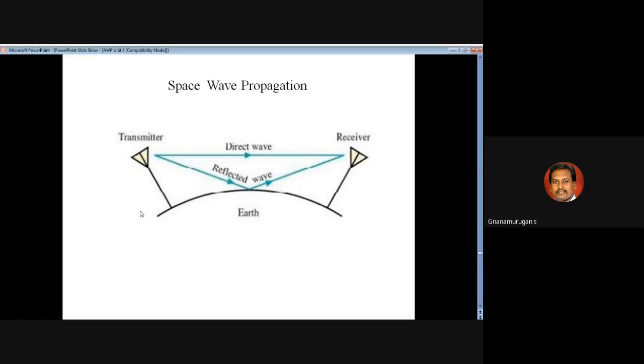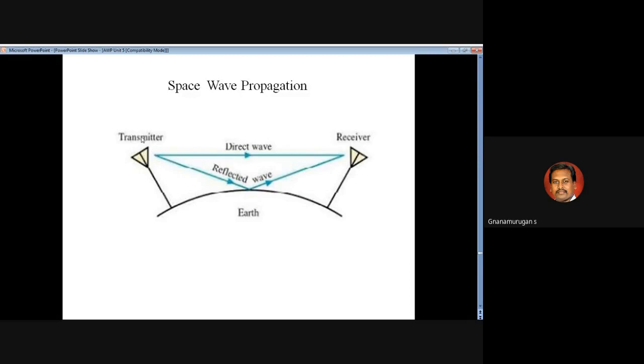This is space wave propagation. So what is meant by space wave propagation? You can transmit electromagnetic waves through space in two ways. The first is directly: you can transmit the electromagnetic wave from the transmitter to the receiver. That is the first process.